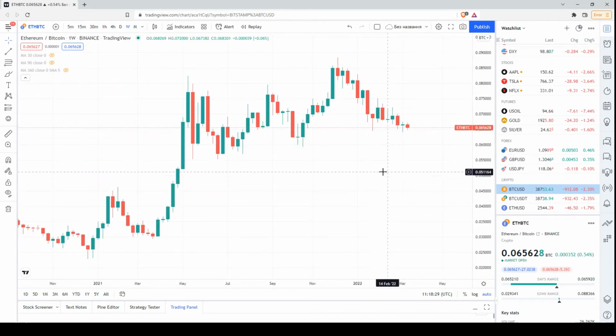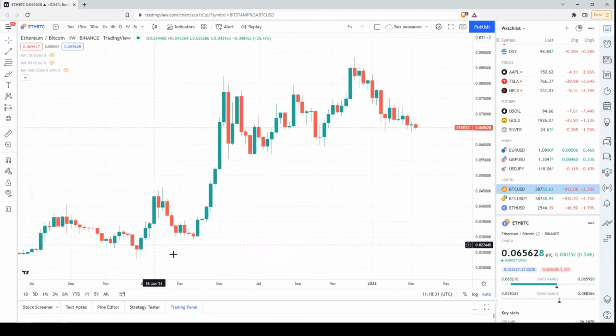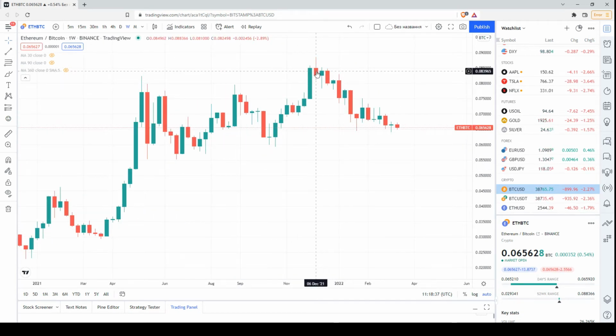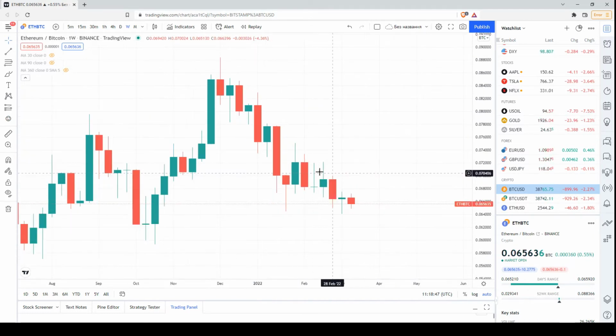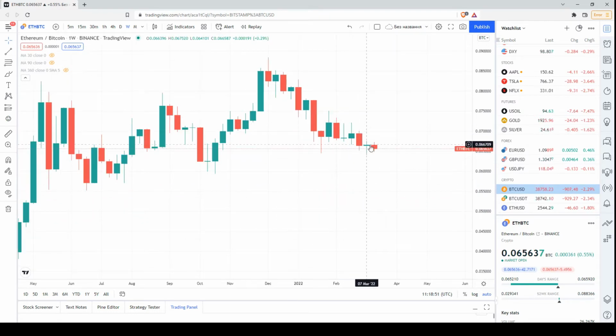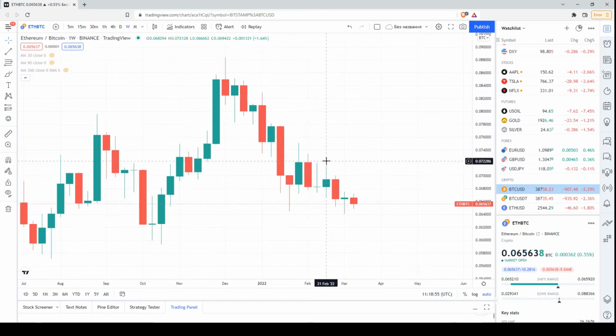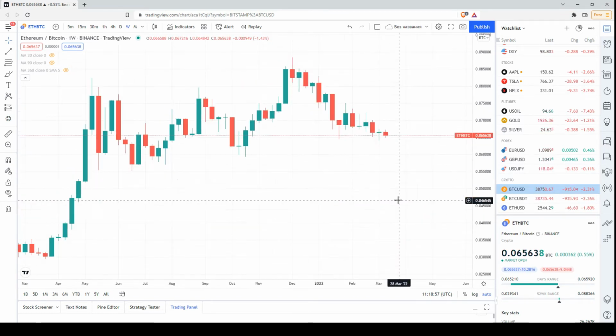Okay, this is the weekly chart. First of all, yes, we had a solid price increase, then we had a consolidation, the price skyrocketed, and since the beginning of December, a correction has started. And we have mainly candlesticks with descending maximums and descending minimums. Here we had some kind of consolidation, but now we have these candlesticks with descending maximums and descending minimums.